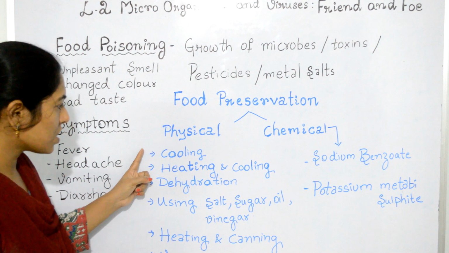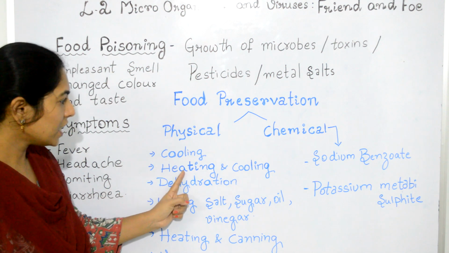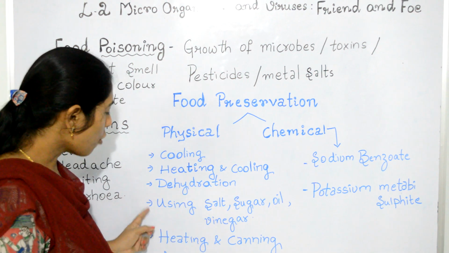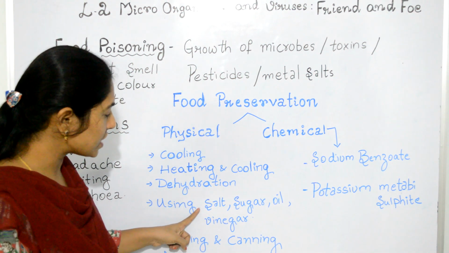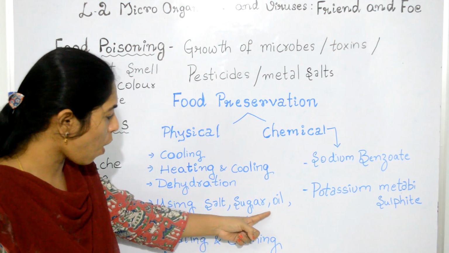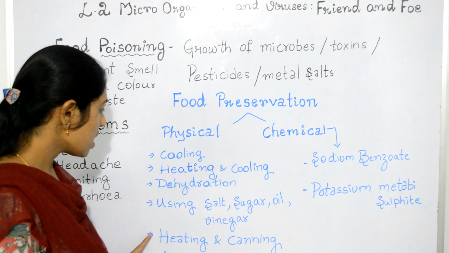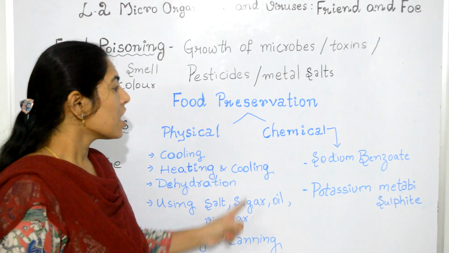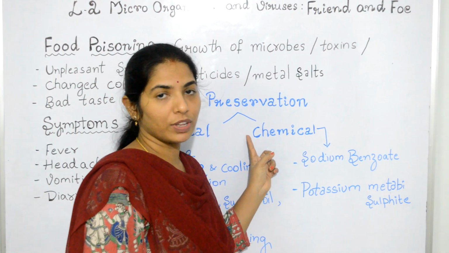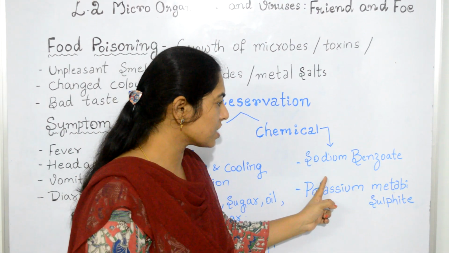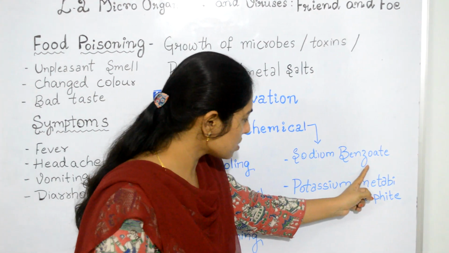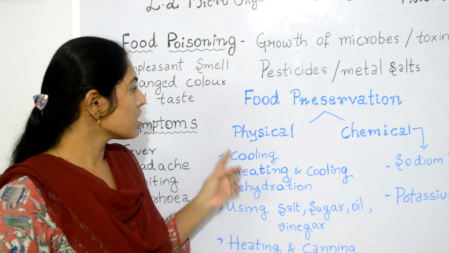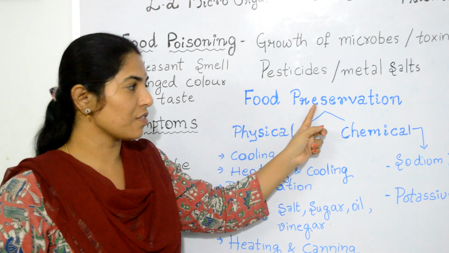The first is cooling, second heating and cooling, third dehydration, fourth using natural preservatives like salt, sugar, oil, vinegar, fifth heating and canning, sixth vacuum packing. Now the chemical method is preserving the food by using chemical preservatives like sodium benzoate and potassium metabisulfite. Now we will see the physical methods of food preservation.